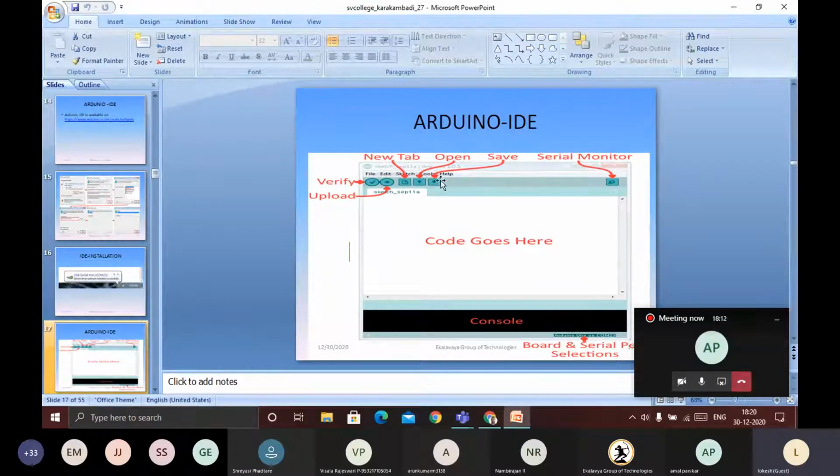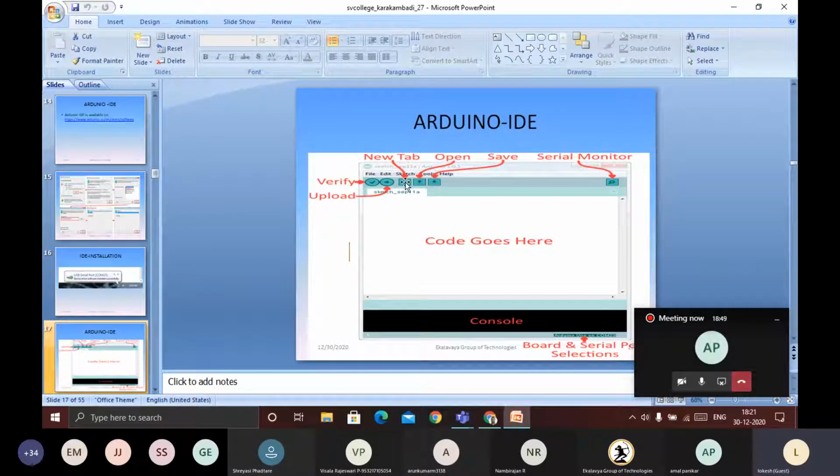After writing the code, you need to go here and save. Then automatically it will give a file name: sketch underscore, followed by the month and date, and depending upon how many files you are opening, it will add an alphabetical letter. Like in our example, sketch underscore SEP11A. On September 11, the first file is like that. Then you can write and save here.